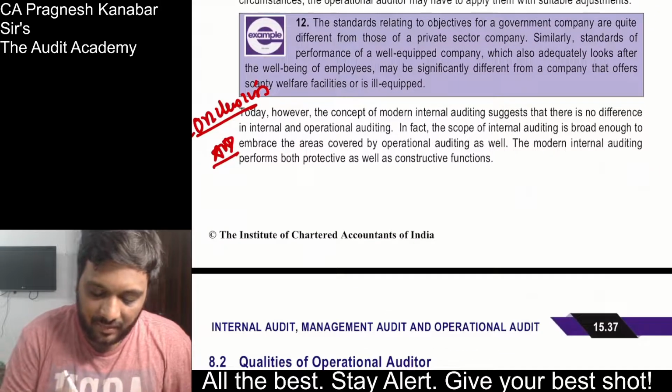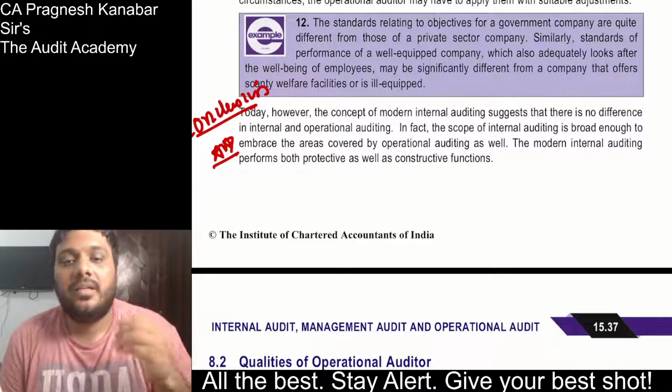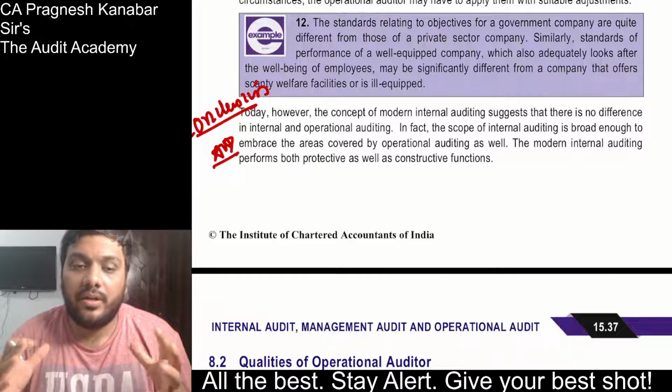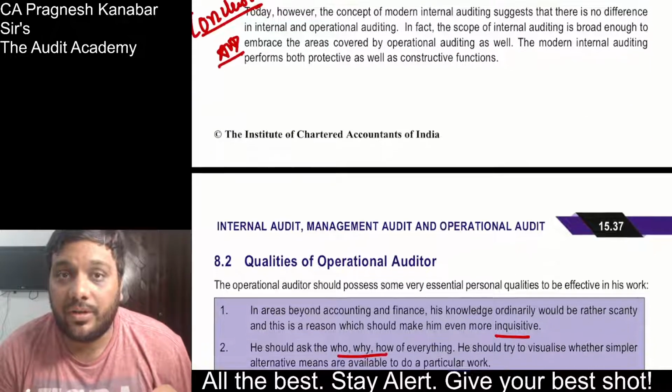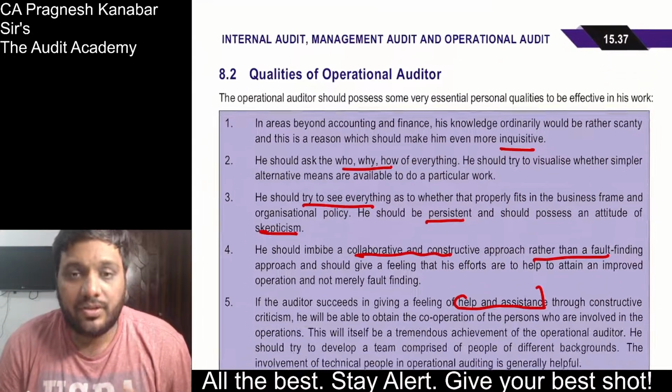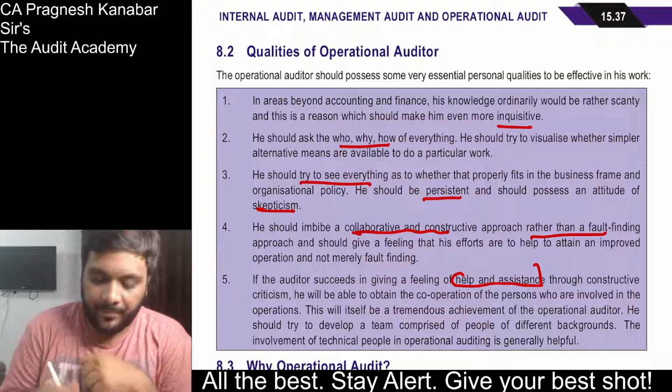However, at the end you give them a conclusion that the modern concept of internal auditing is broad enough to cover areas of operational audit also. So be careful over here. Relationship between internal and operational audit.